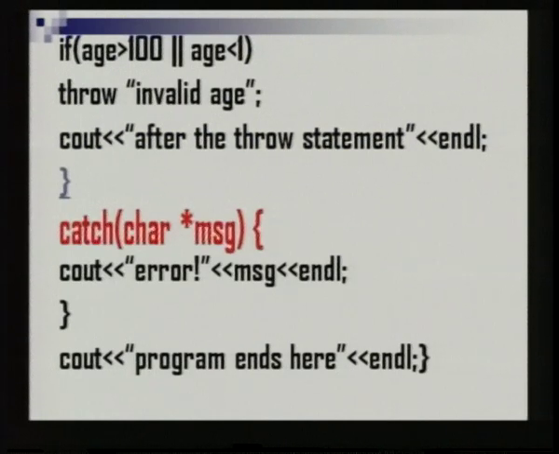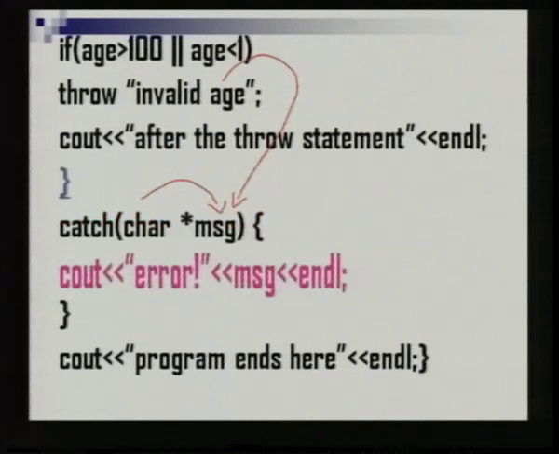Here we have only one catch block, and if you see, the catch block is followed by a string, character, indirection or dereferencing operator, pointer, followed by msg. So, this invalid age is substituted instead of this msg. What happens inside this catch handler? Cout error, and then the message invalid age is displayed.